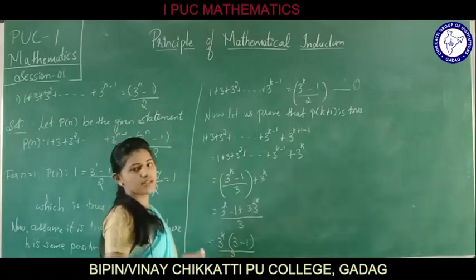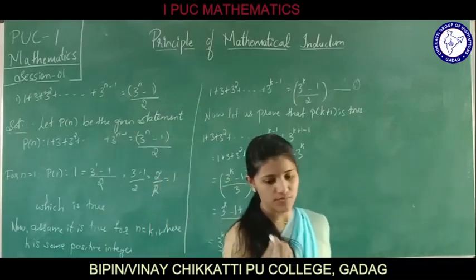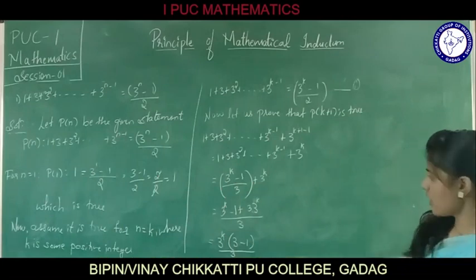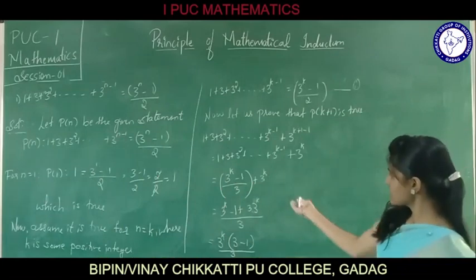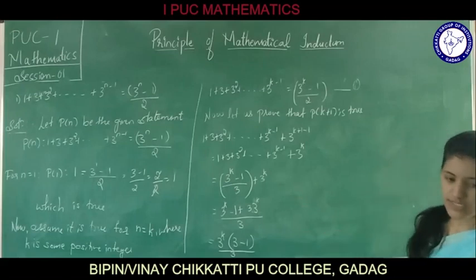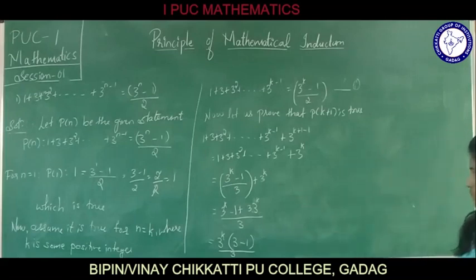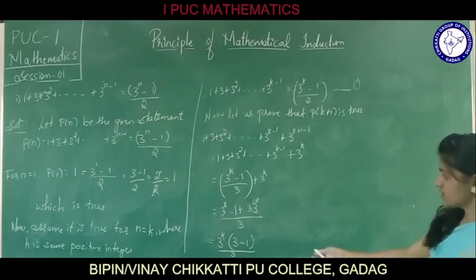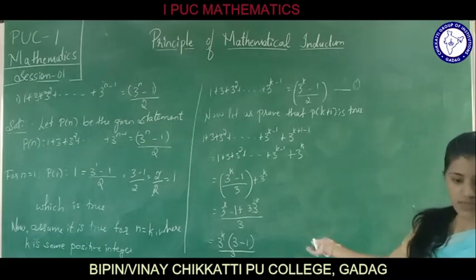Taking the common terms out, we can take it as 1 plus 2, nothing but 3, into 3 raised to k, minus 1. This can be written as 3 into 3 raised to k minus 1.